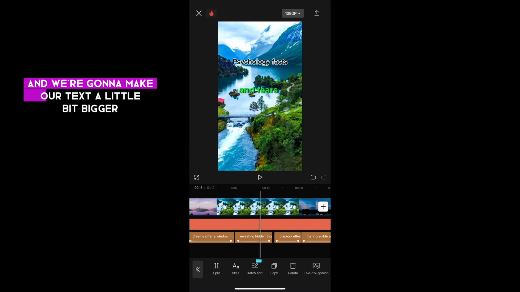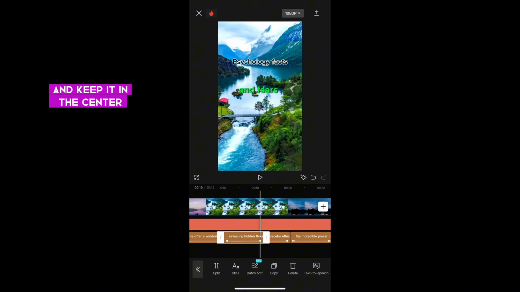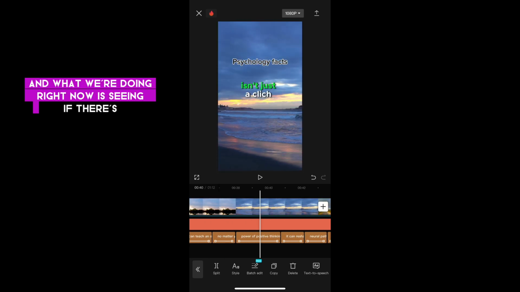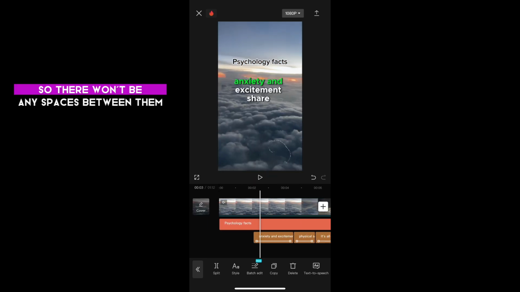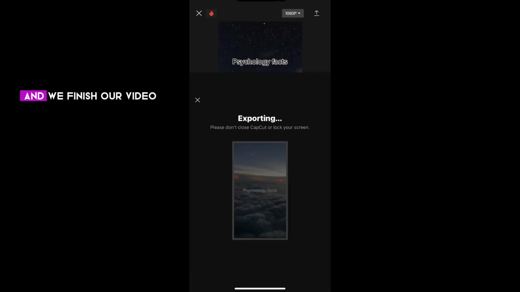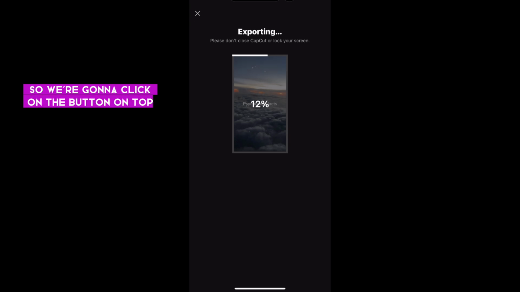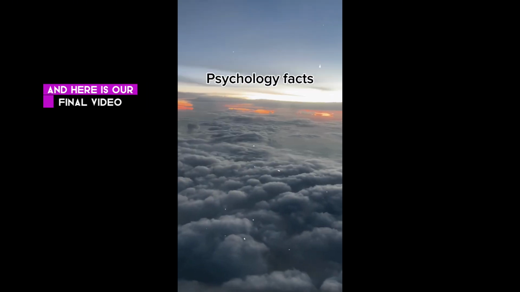And we're going to make our text a little bit bigger and keep it in the center. And what we're doing right now is seeing if there's any gap between the text, and we're just dragging it. So there won't be any spaces between them. And we finished our video, so we're going to click on the button on top, and then we wait until it hits 100%. And here is our final video.